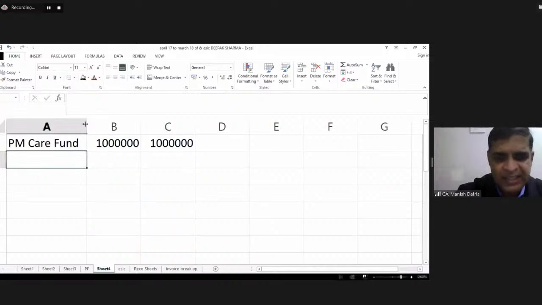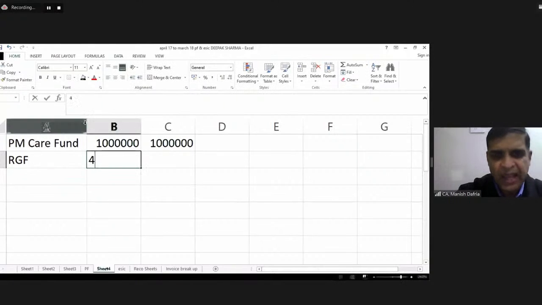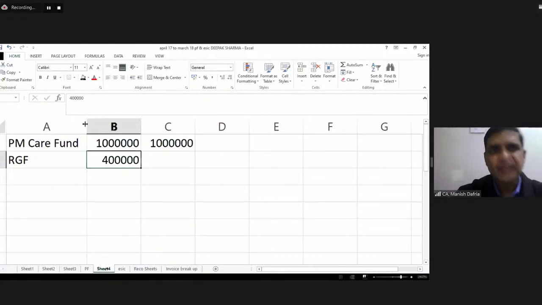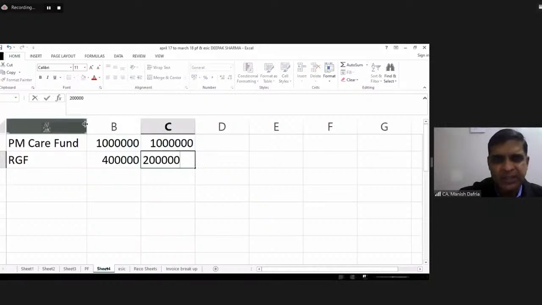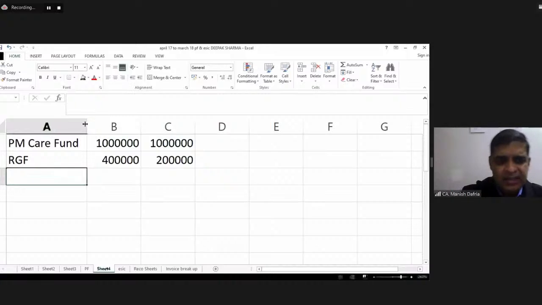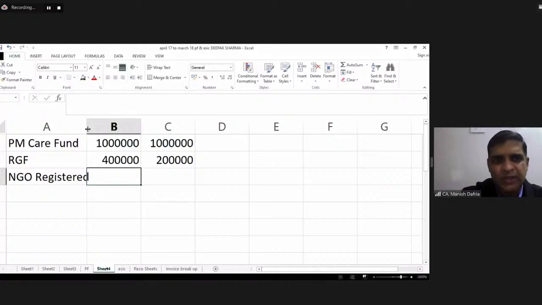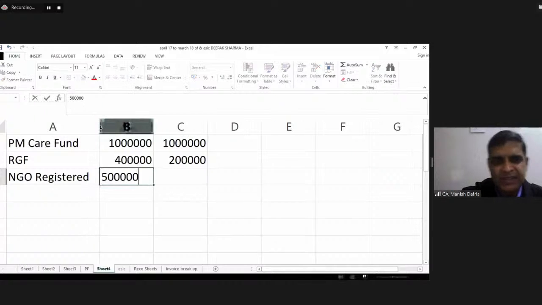Okay. Now, second donation is to, for example, Rajiv Gandhi Foundation, RGF. I have donated 4 lakhs of rupees. This organization is again without any limit. I can donate, maximum 50% would be the deduction available. So 2 lakhs out of this 4 would be the deduction available. Now third is to an NGO which is registered for section 80G. To this NGO, I have given a donation of 5 lakhs of rupees.